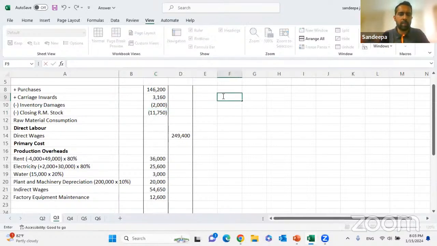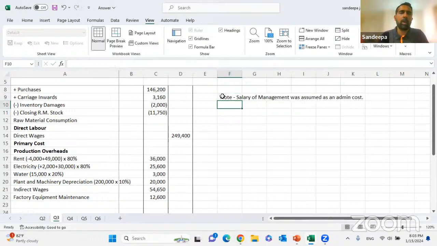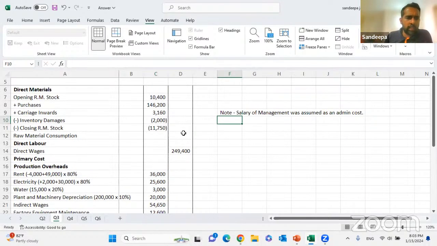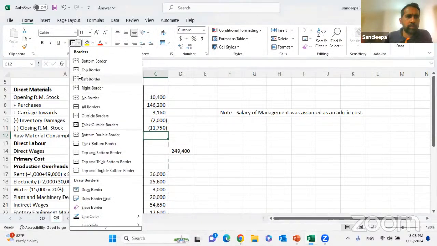Note: salary of management was assumed as an admin cost. Write your assumptions, otherwise the assumption is only in your head and nobody else knows it. That's it. Now we can do the calculations.